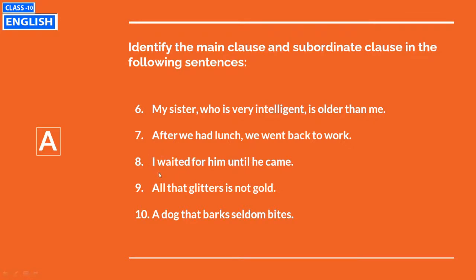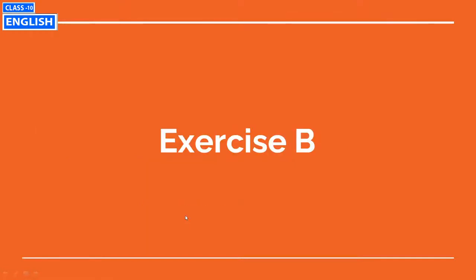Number 9. All that glitters is not gold. Very important question. All that glitters, that glitters is a SC or subordinate clause. All is not gold, it is the main clause. Question number 10. A dog that barks seldom bites. A dog seldom bites is the main clause. That barks is the subordinate clause. Okay students, our next part, this is also a very easy part.